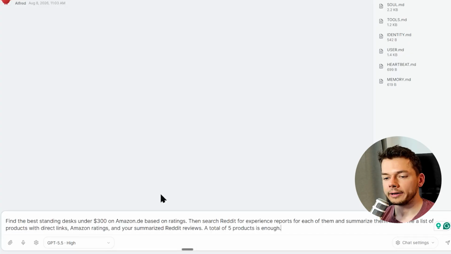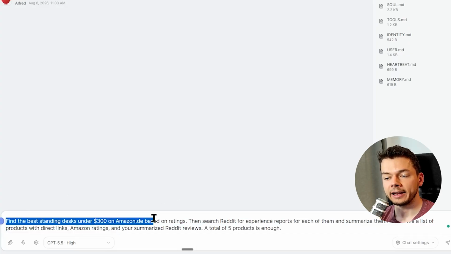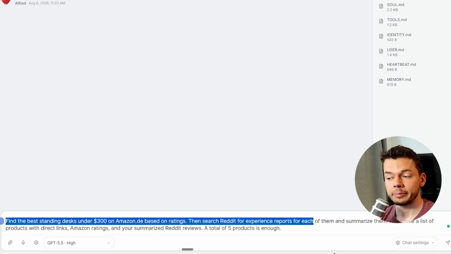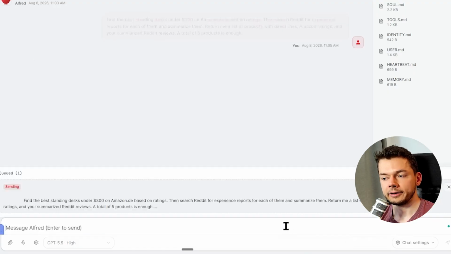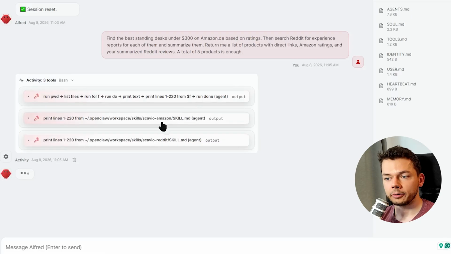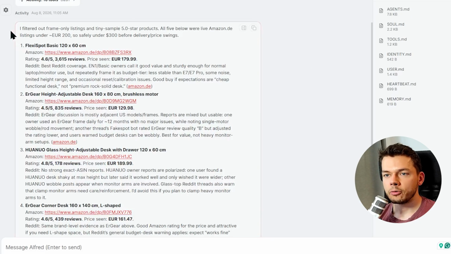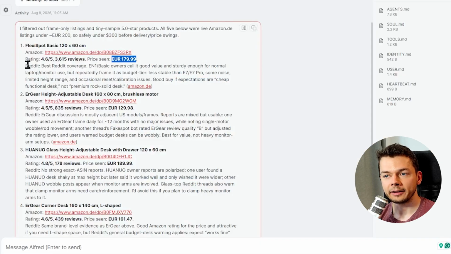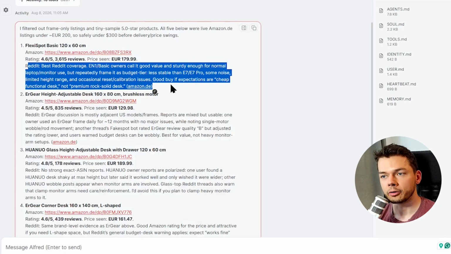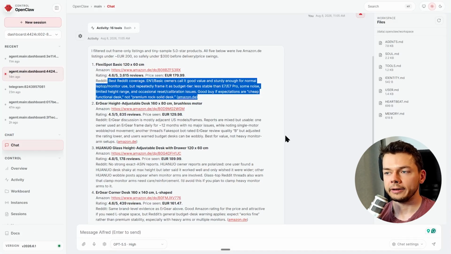Let's try one more, this time Amazon. Find the best standing desks under $300 on Amazon.de based on ratings. Then search Reddit for experience reports and summarize them. Return me a list of product links, ratings, and the summarized reviews, again 5 products. Let's send this. And this time it uses 2 Scavio skills, Amazon and Reddit. And again we get a beautifully structured response with the latest data, the price is correct, the ratings are correct, and we get a summary of the user experiences on Reddit. This enables a ton of possibilities for your AI agents that they usually can't do.